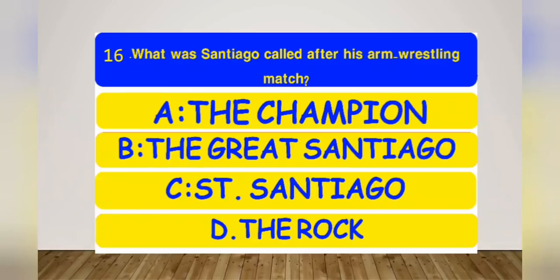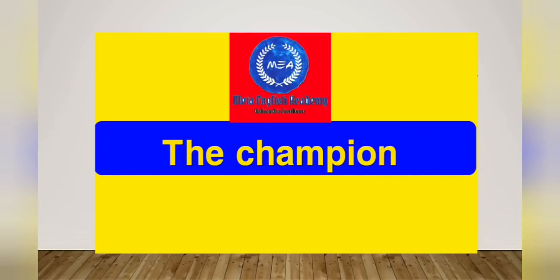The sixteenth question: what was Santiago called after his arm wrestling match? The options are the Champion, the Great Santiago, Saint Santiago, or the Rock. And the right option is the Champion. Santiago was awarded the title of the Champion after winning the arm wrestling against the Negro.